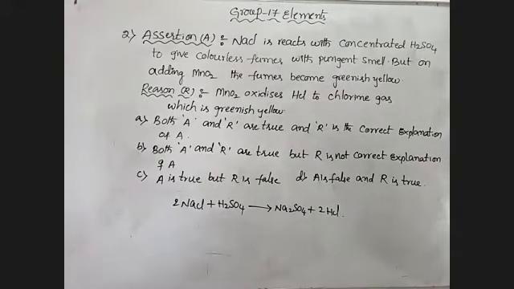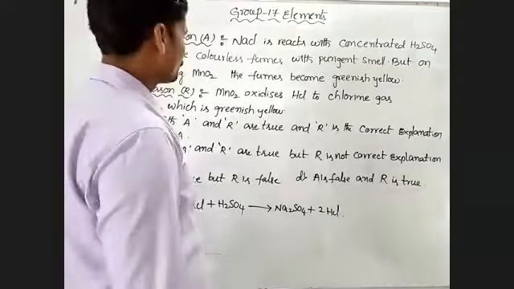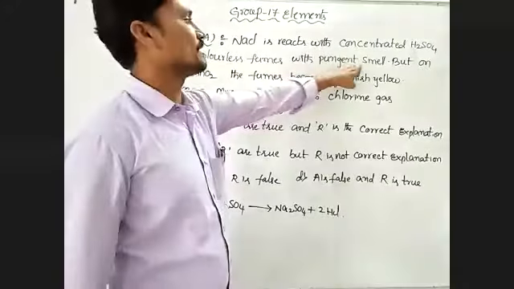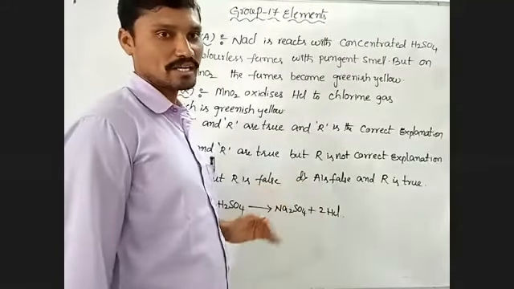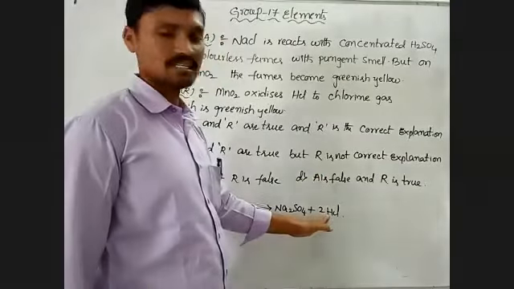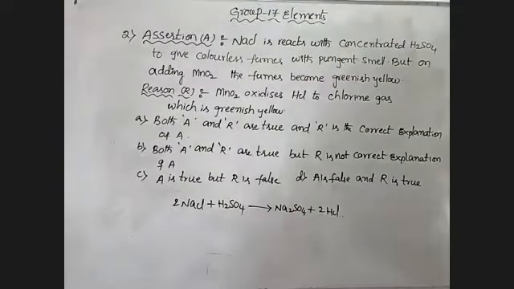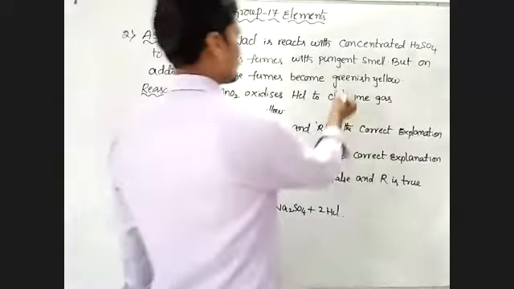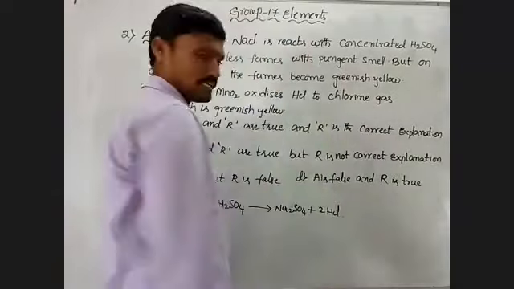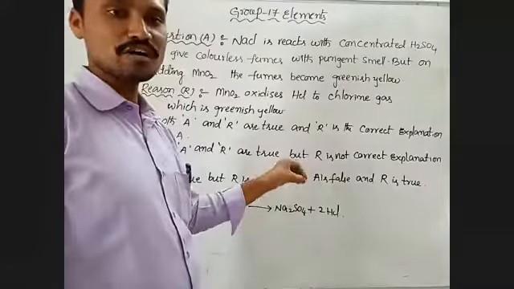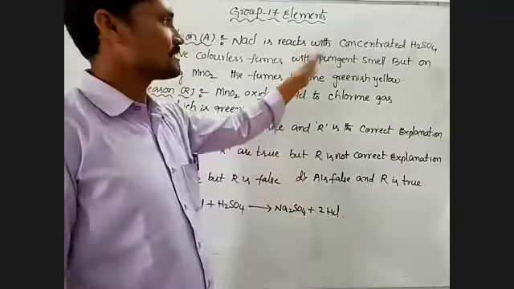Okay. So here colorless fumes with pungent smell is coming. Here, due to formation of HCl, it is caused by the pungent smell of this compound. That means here, pungent smell is due to formation of HCl. HCl ఫామ్ అయింది కాబట్టి in this reaction pungent smell is coming.